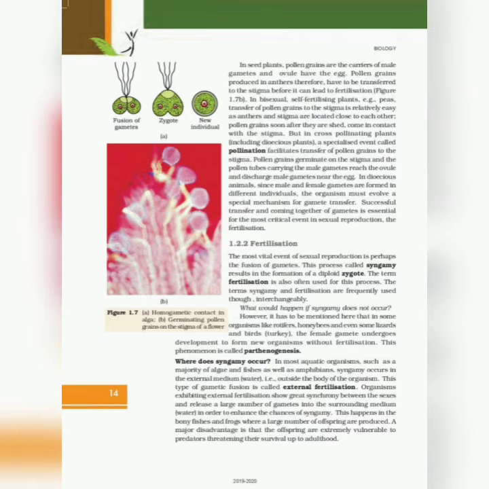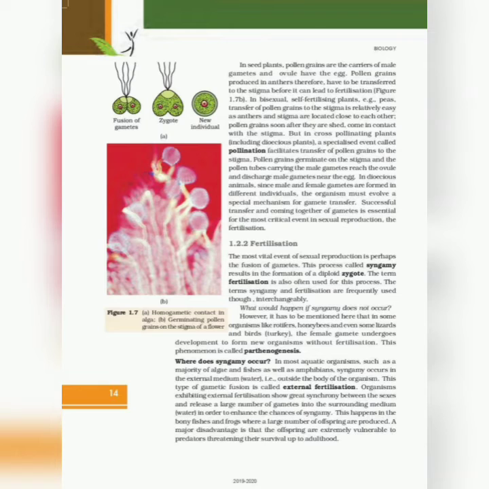Figure 1.7b. In bisexual, self-fertilizing plants, for example peas, transfer of pollen grains to the stigma is relatively easy as the anther and stigma are located close to each other. Pollen grains soon after they are shed come in contact with the stigma, but in cross-pollinating plants, including dioecious plants, a specialized event called pollination facilitates transfer of pollen grains to the stigma.